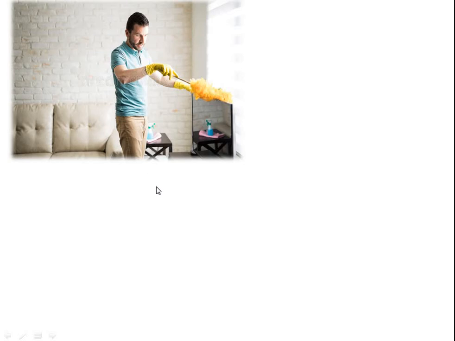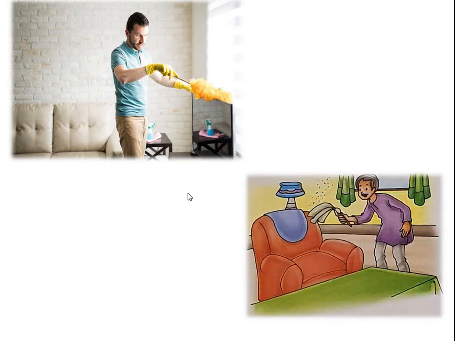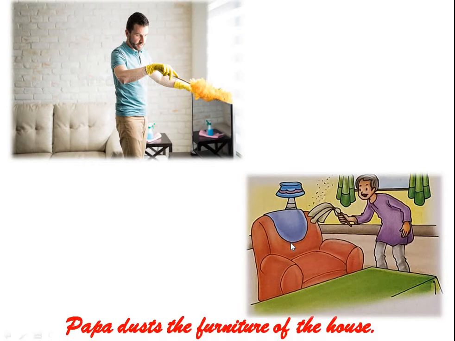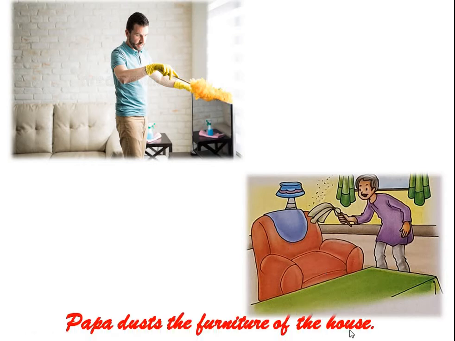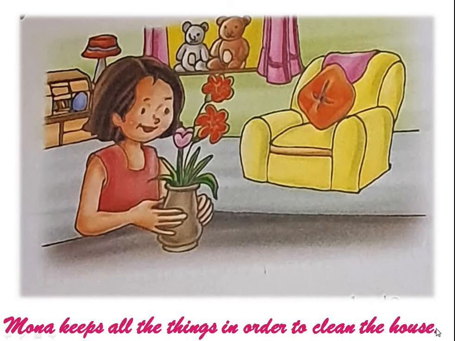Look here, he is the father, right? Papa, or the father, dusts the furniture of the house. Yes, children, in our houses, our parents, the father or the papa, whatever we call, they also help to dust the furniture of a house, and even they help us to keep our houses clean.